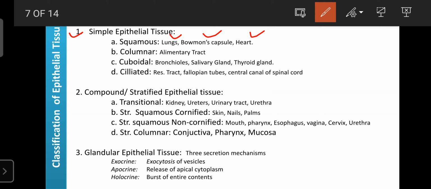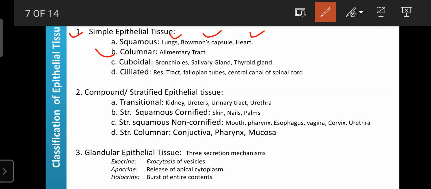In the lungs, squamous simple epithelial tissue is helpful for the removal of waste material from the lungs, for example sputum. The sputum is removed from the lungs towards the oral cavity or outside the body. That is the work of the squamous simple epithelial tissues. Then there are columnar simple epithelial tissues, which have column-like cells arranged in a single layer.